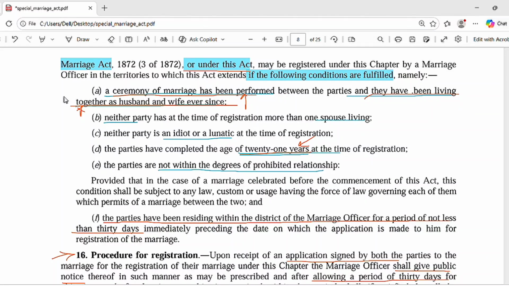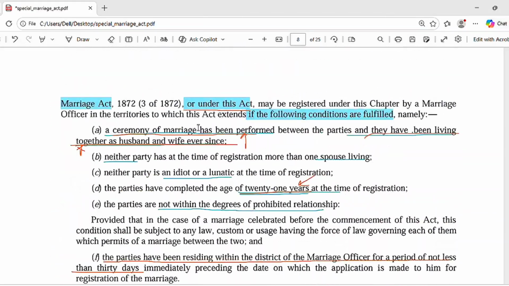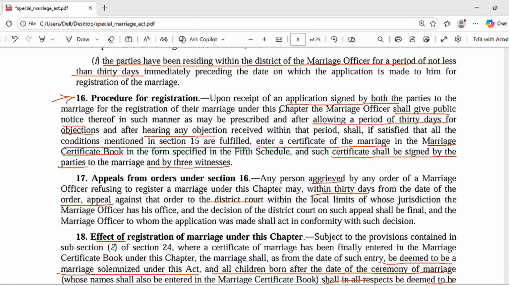So after there is an application for registration, what will the marriage officer do? After the application is signed by both parties, the marriage officer shall give a public notice. Again the same thing is followed, there will be public notice and there will be a 30 days window for objection.